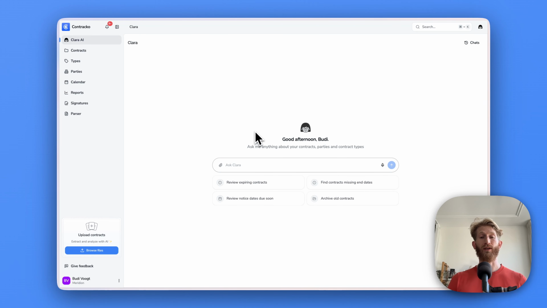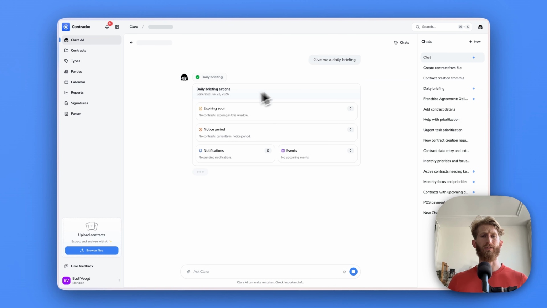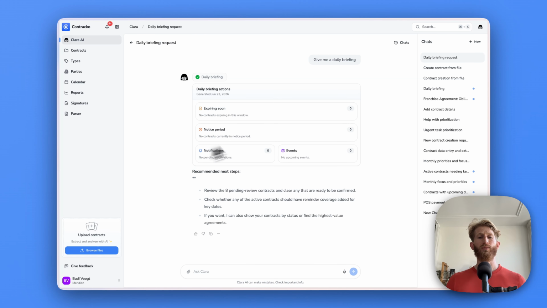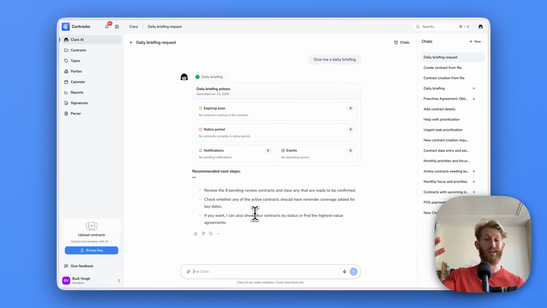So I love coming in here and saying, give me a daily briefing, and she will identify that. Now this is a dummy account, so I don't have a lot expiring soon coming up, but she'll say, for example, here we have 8 pending review contracts. And that means AI extraction is run on those, and we need to do a final check to see if we're happy with them. So let's go over them.